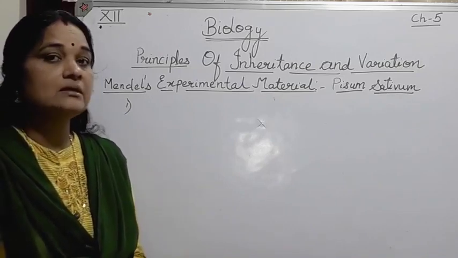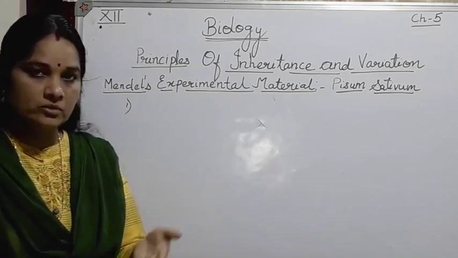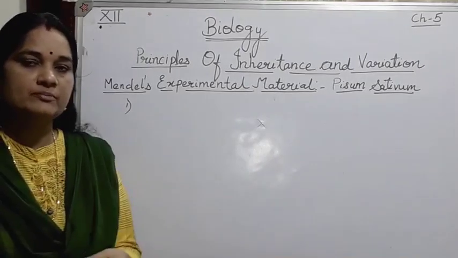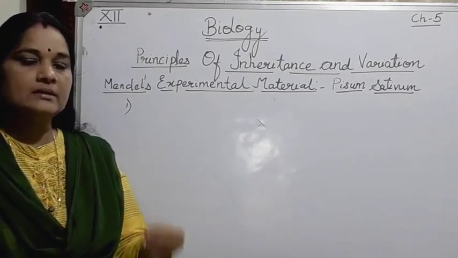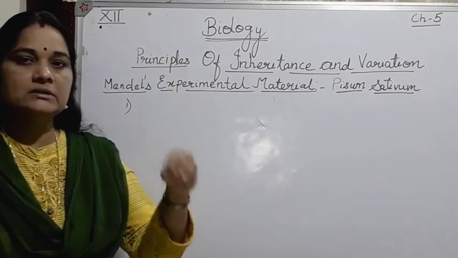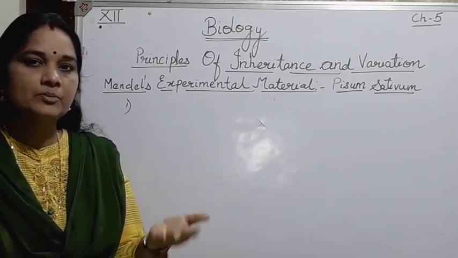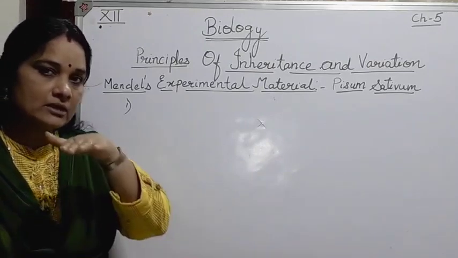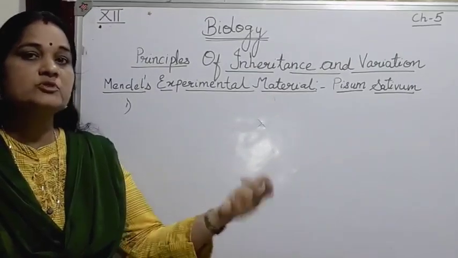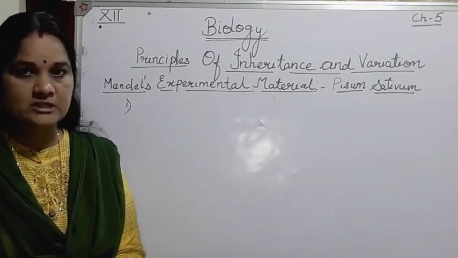For selecting that kind of plant, Mendel grew the pea plant for many generations, and the seeds produced from those pea plants were sown, then taken and sown again. After the seeds germinated, he started eliminating the seeds which produced dwarf plants. So he took all the tall plants. He eliminated the characteristics which were not needed for his experiment. That's how he carried out the various experiments.